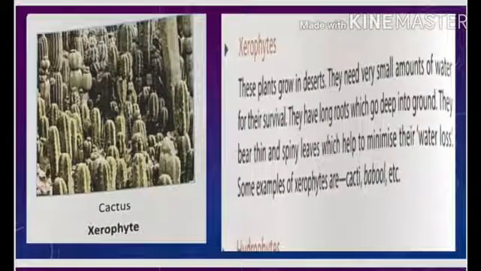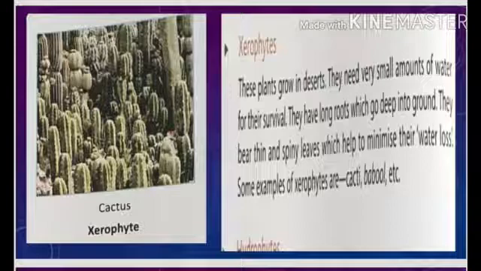Now come to the next category, that is xerophytes. These plants grow in deserts. They need a very small amount of water for their survival. They have long roots because that is required to go deep into the earth to take the water, as there is a shortage of water in deserts. Along with that, they have spiny leaves. Their leaves are not normal. Their leaves reduce to spines, कांटे बन जाते हैं.